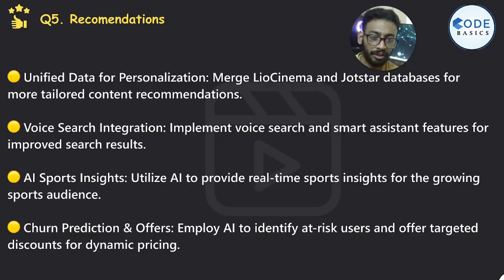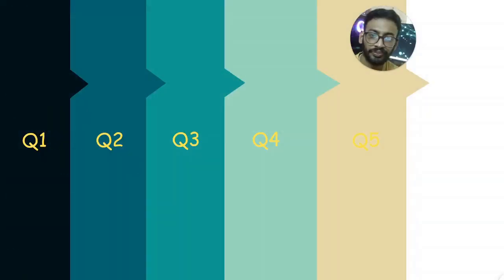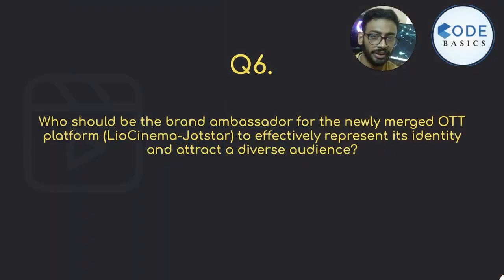Churn prediction and offers: employ AI to identify at-risk users and offer targeted discounts for dynamic pricing. Our last question is, who should be the brand ambassador for the newly merged OTT platform, LioCinema and Jotstar, to effectively represent its identity and attract a diverse audience?